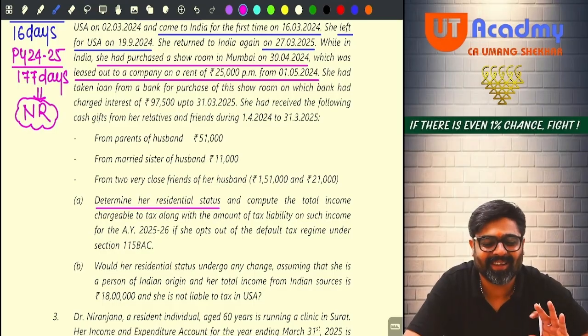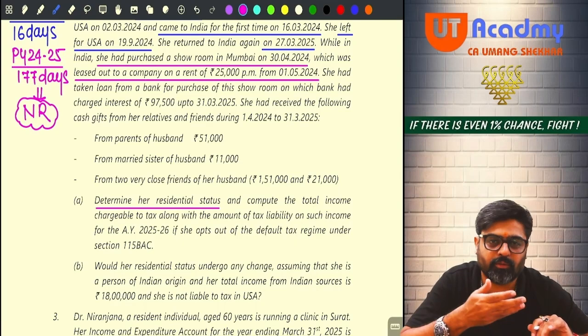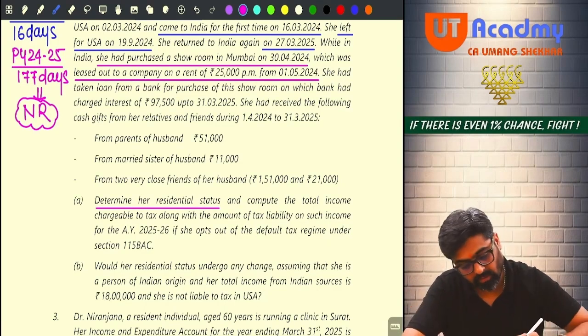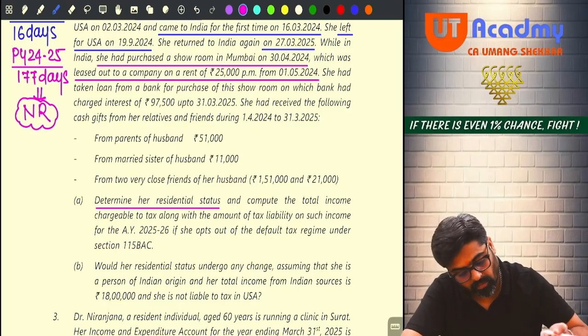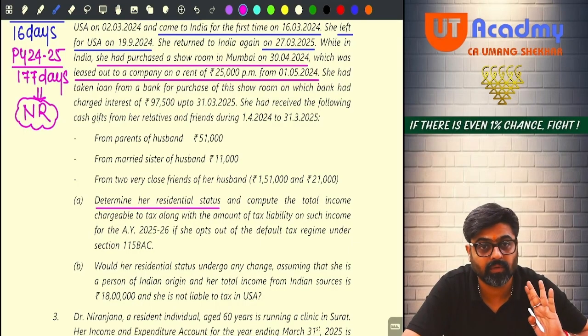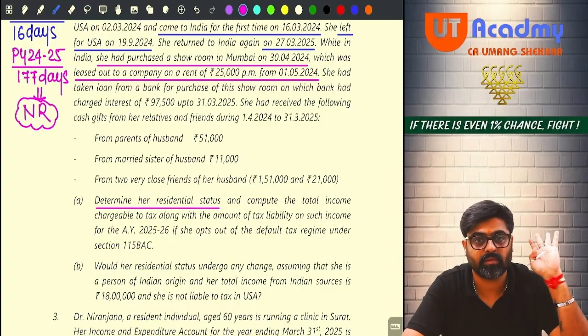Okay, let it be. So did you understand GAV 2,25,000? Now if there is municipal tax, it will be allowed as a deduction, but there is no municipal tax. So NAV will be 2,25,000. Now out of that NAV, 30% standard deduction will be there. So 2,25,000 minus 30% standard deduction will be there.